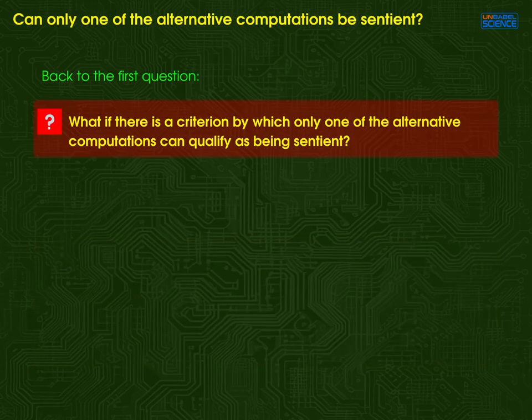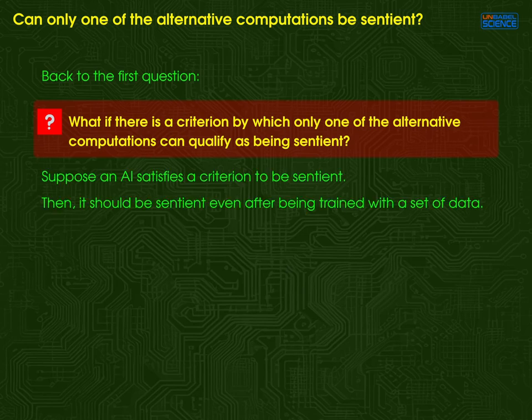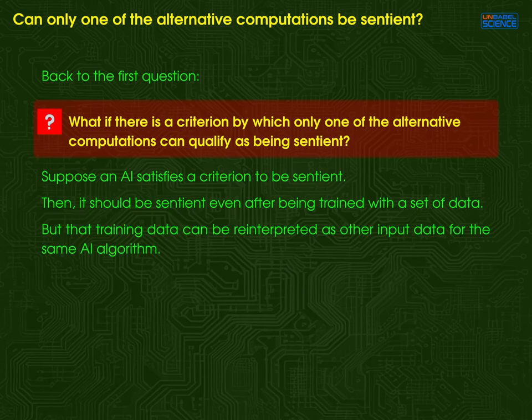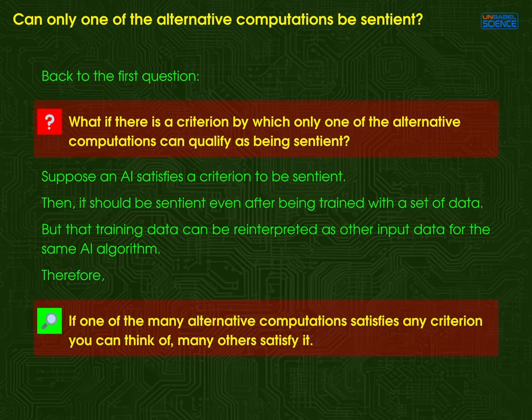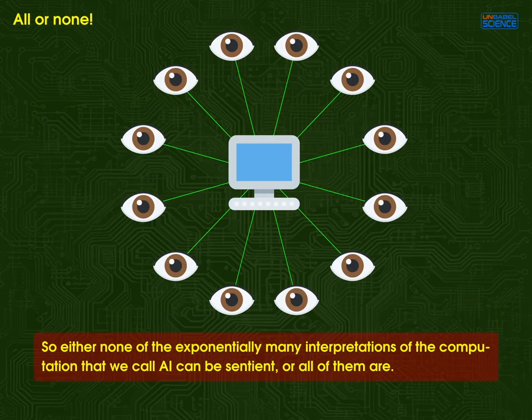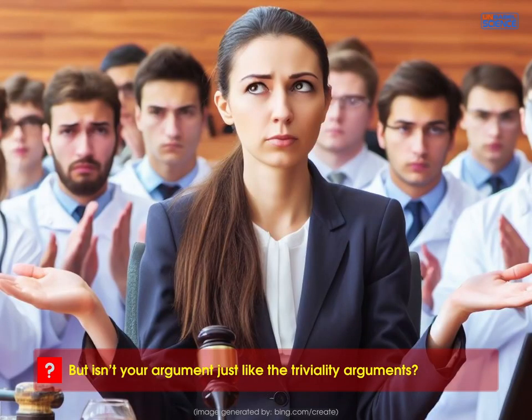Now back to the first question. There are many alternative AIs at once on the same computer. Maybe there is a method to decide that only one of the alternative computations can qualify as being sentient, but such a criterion should not depend on new data the AI receives. The data can be reinterpreted in myriad ways. All of these alternative interpretations of the AI will therefore satisfy the same criterion. It's either all or none. Either none of the incredibly many interpretations of the computation that we call AI can be sentient, or all of them are. But isn't your argument just like the triviality arguments?